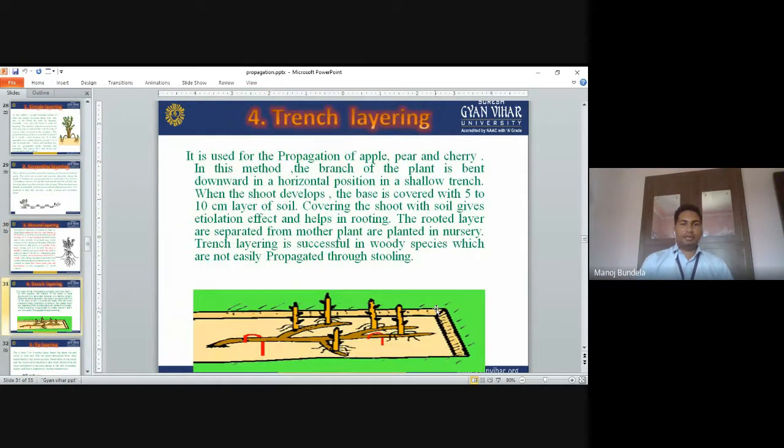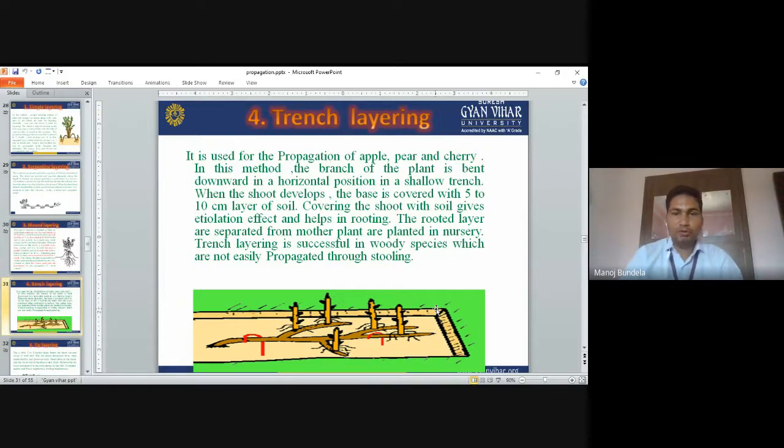Trench layering. It is used for the propagation of apple, pear, and cherry. In this method, the branch of the plant is bent down in a horizontal position in a shallow trench. The complete branch we have to hold down and bend into the trench.